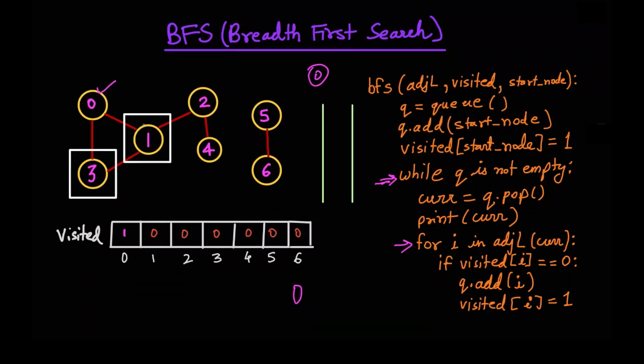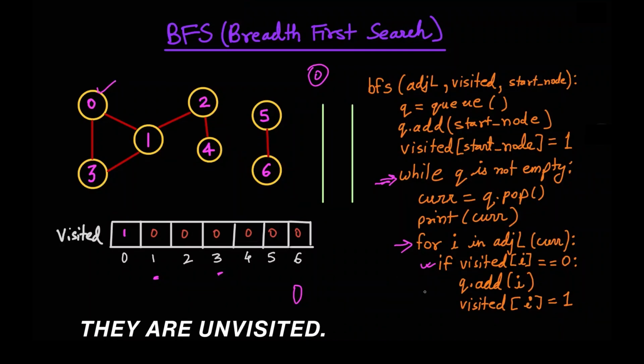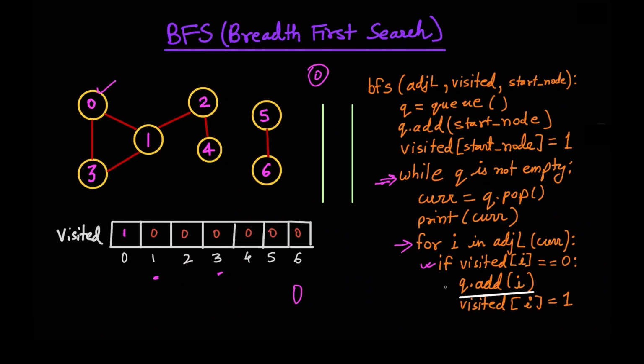So for both of these, 1 and 3, we'll ask this question, is visited I equals 0 or not? In this case, both 1 and 3 have 0 in here, basically saying that they are unvisited. So for them, we'll simply add it to the queue. So let me add 1 and 3. And while we are doing it, we also have to mark them as visited. So let me go ahead and mark them as visited.